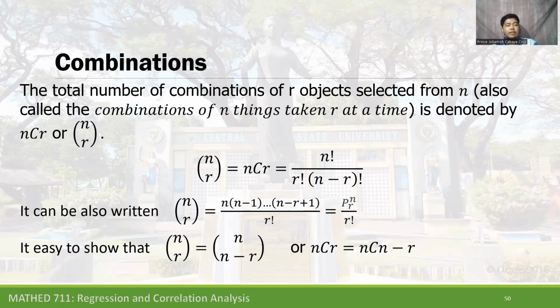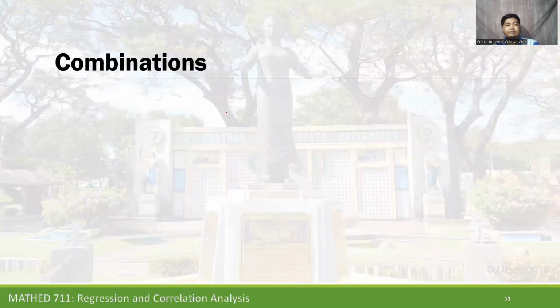It's easy to show that nCr is equal to nC(n minus r), or the combination of n objects taken r at a time is equal to the combination of n objects taken n minus r at a time.